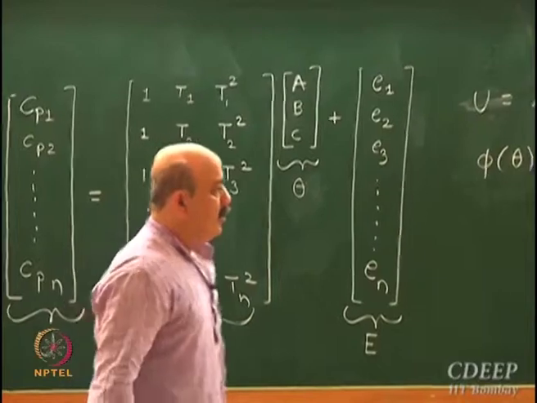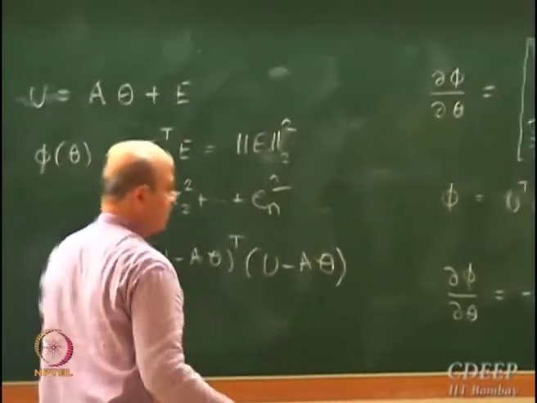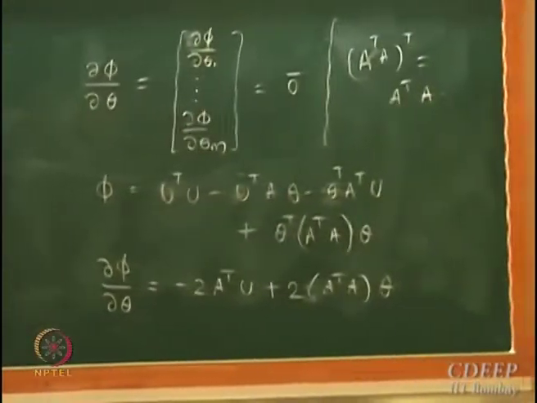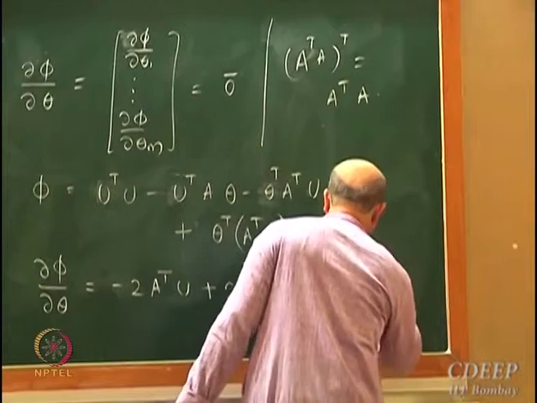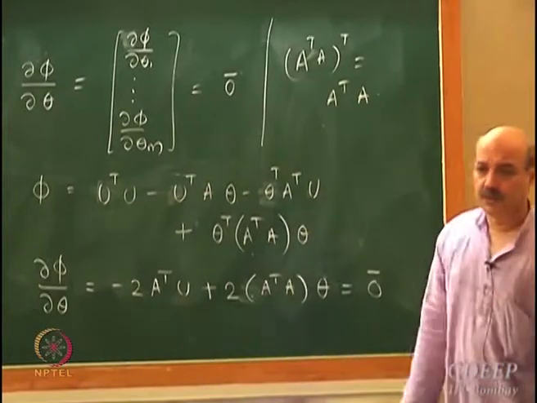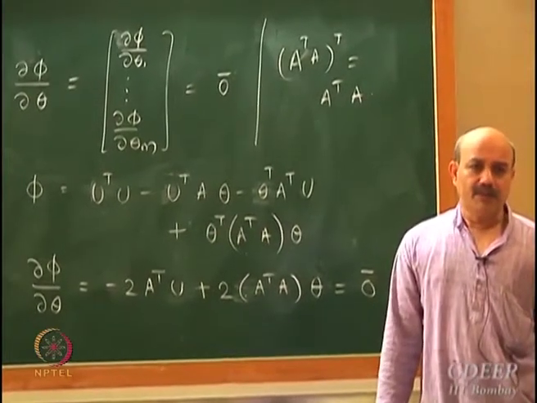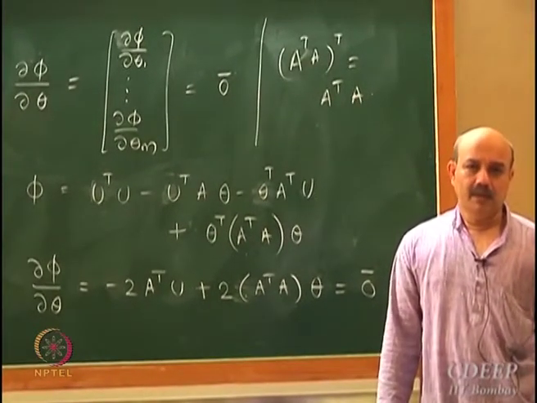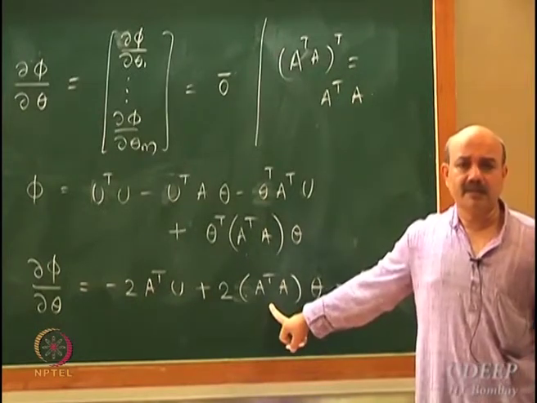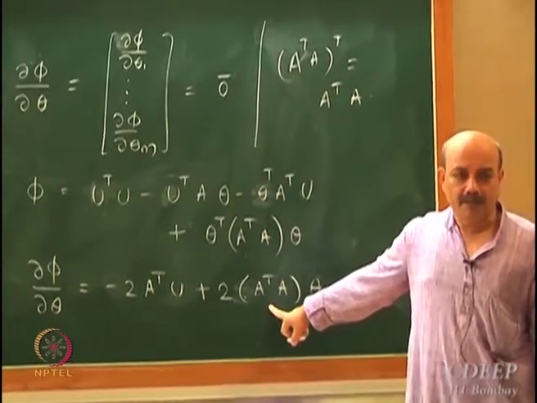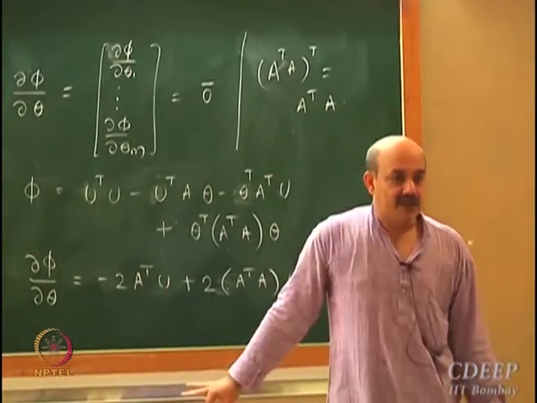So now the task is done. If I set this equal to 0, what do I get? Then what is theta? How do you compute theta? What is the size of this matrix? It is M by M. Okay, so if M is 3, this will be 3 cross 3.